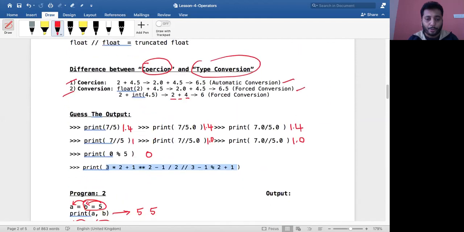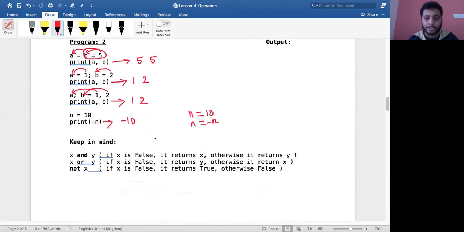You remember, while giving an introduction to the logical operators, I told you I want to tell you something. Please keep this in mind. Whenever you're applying x and y, we have three logical operators: and, or, and not. Whenever you have x and y, if x is false, then return x, otherwise return y. I'll give you a problem, don't worry. If x is false, return x, otherwise return y.